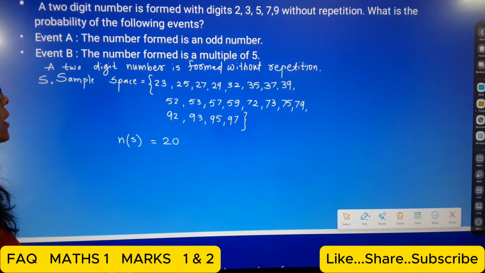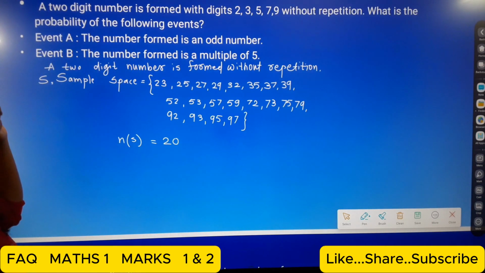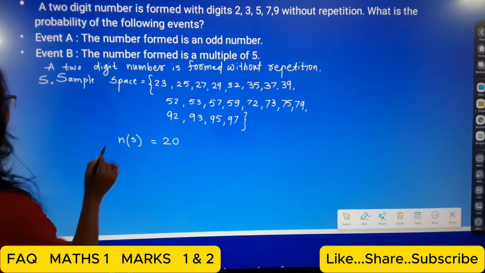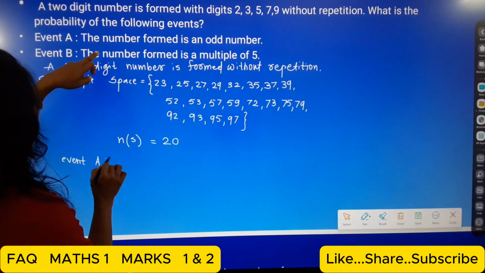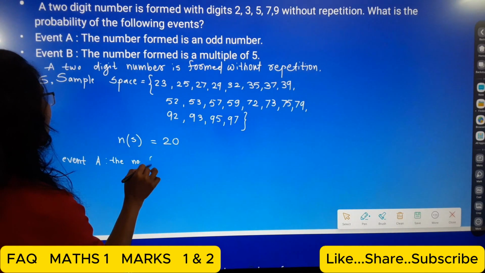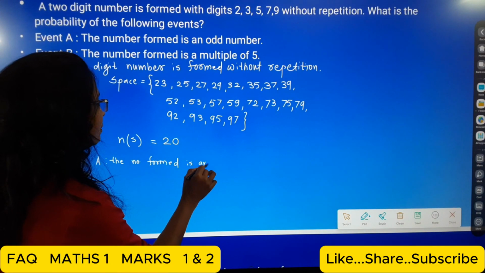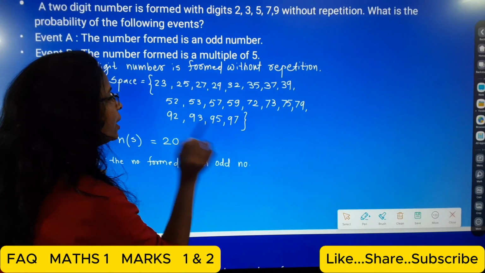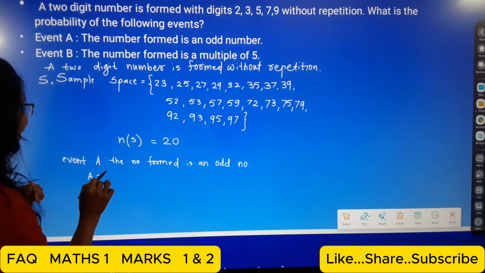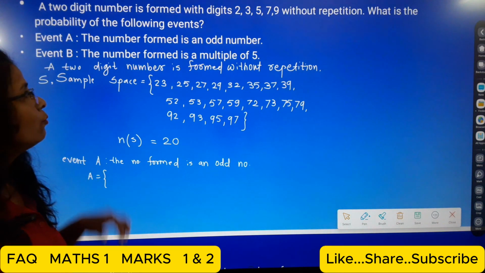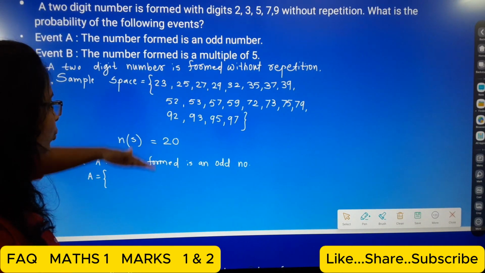Okay, so now, students, what is the probability of the following events? These are the events. First event A. We write the event A. What is the event? The event says that the number formed is an odd number. So first we write here, students, n(A). In the event A, which numbers come here from the sample space? Which numbers come from here?